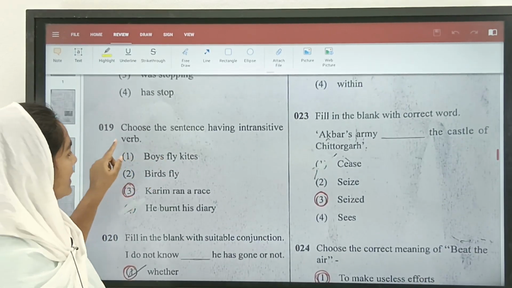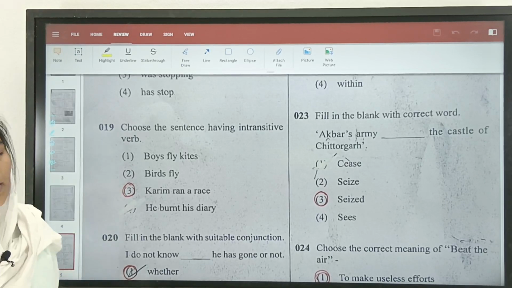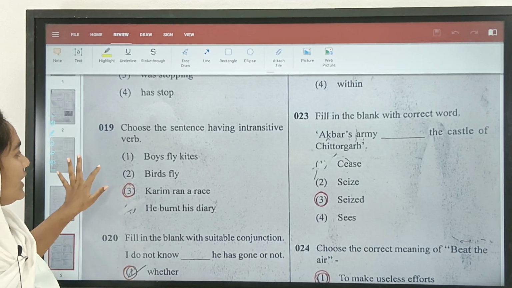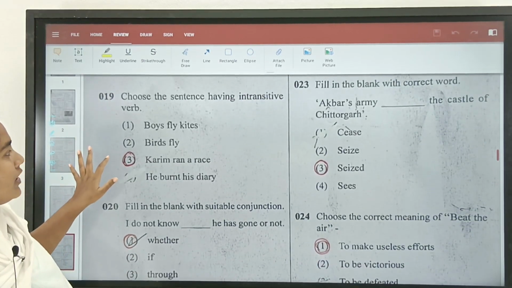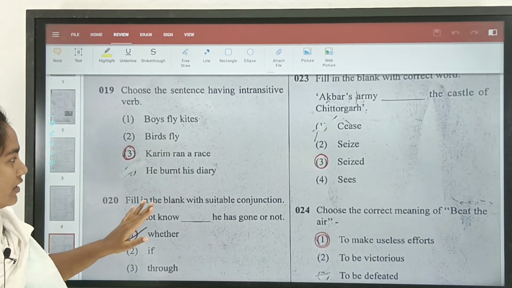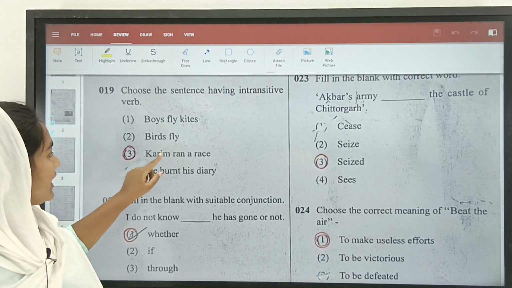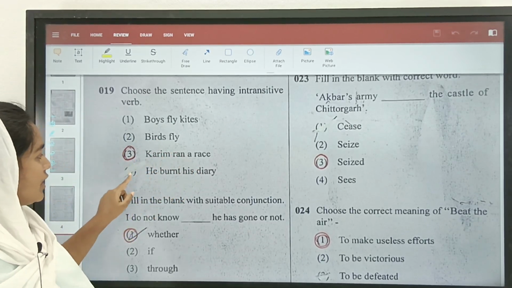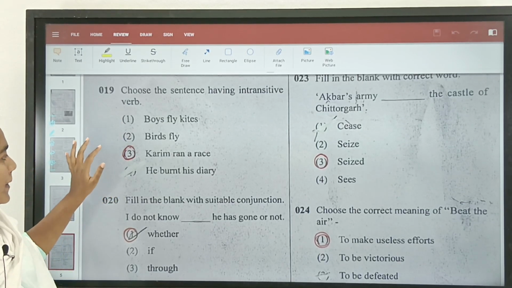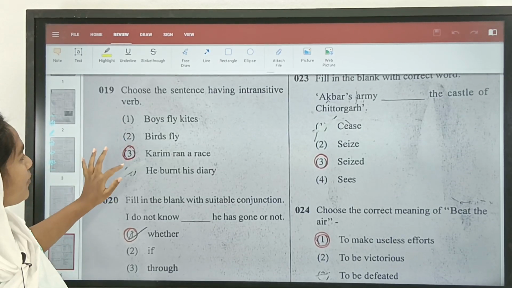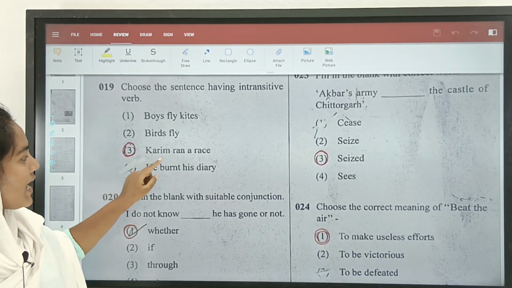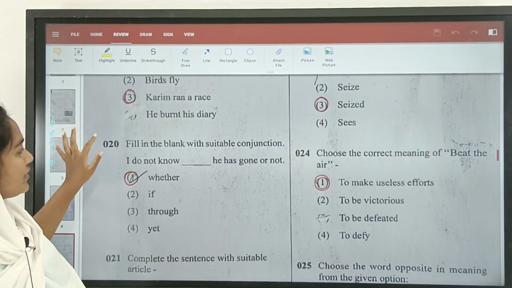Choose the sentence having intransitive verb. Intransitive verb is something which we are not talking about a particular object. So here we need to talk about something which is in another form of verb. That is, boys fly kite. This is very clear. Birds fly. Karim ran a race. He burned his diary. So all these options 1, 2 and 4 are transitive. So here the correct option would be the third one, that is, Karim ran a race. So let us move on for the next one.